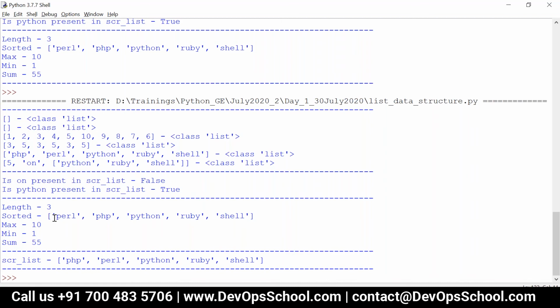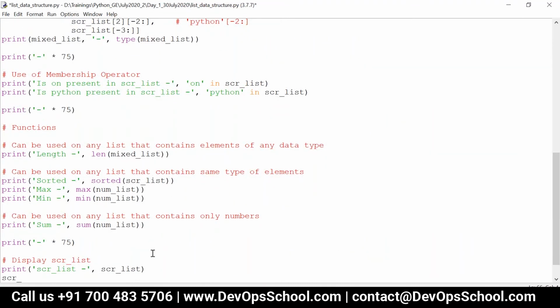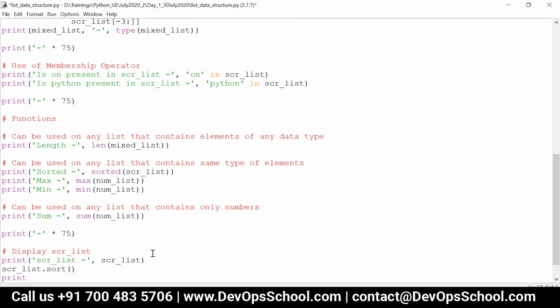If I want to change it, I have the inbuilt sort method, that is dot sort. This method doesn't return anything. It will return None, which means nothing.